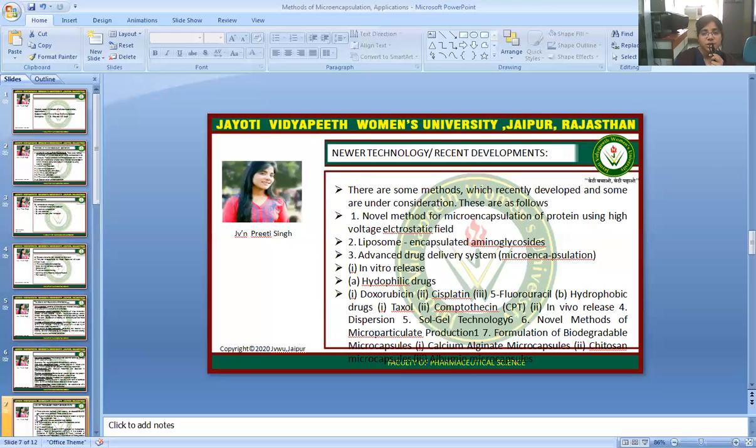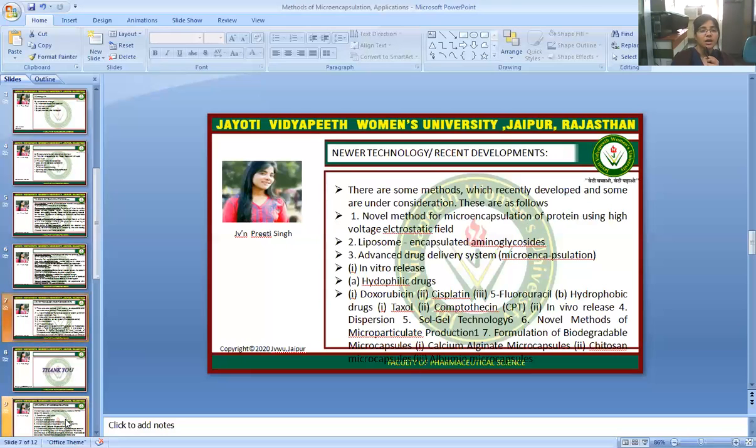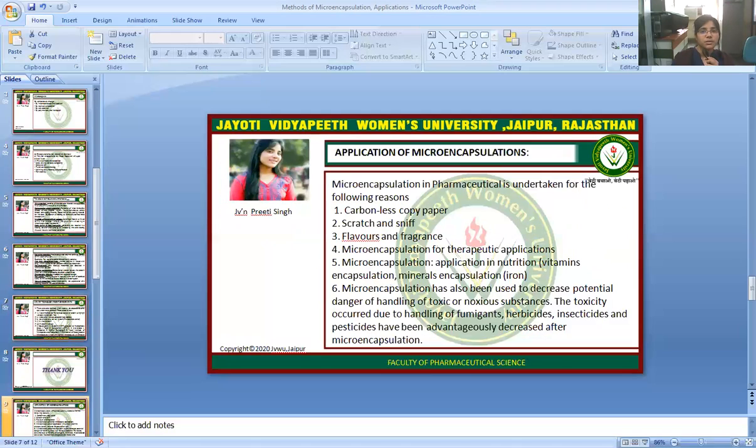Fourth one is dispersion, fifth is sol gel technology, and sixth one is novel method of microparticulate production. So the formulation of biodegradable capsules: calcium alginate microcapsule, chitosan microcapsule, and albumin microcapsule. So there are different varieties of microcapsules.